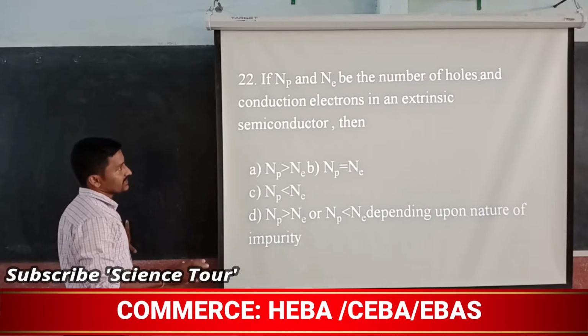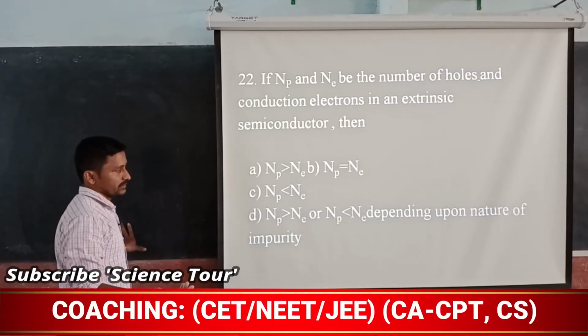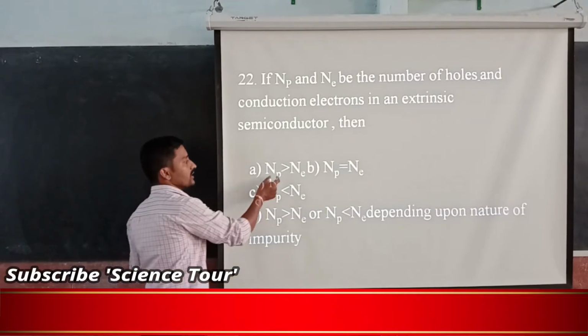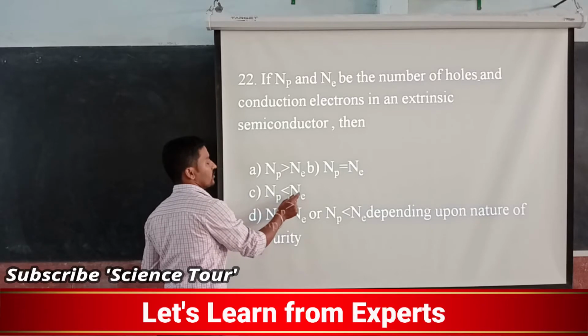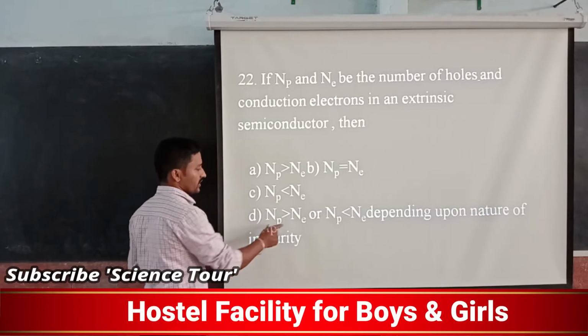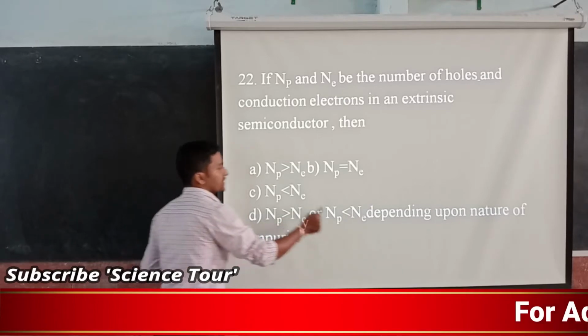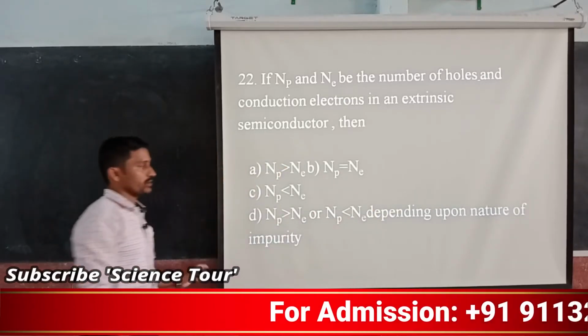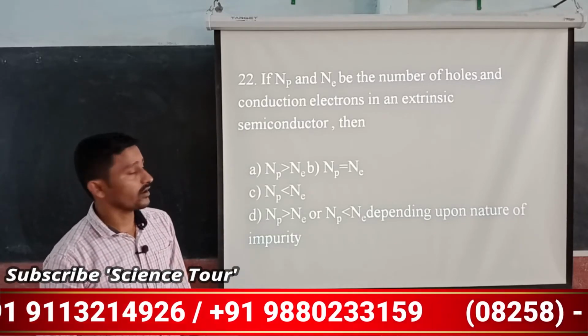The extrinsic semiconductor may be an N-type semiconductor or a P-type semiconductor. You can't say that always holes are greater, or that always electrons are greater. It may be electrons greater, it may be holes greater, depending upon the nature of the impurity. So the answer is option D.